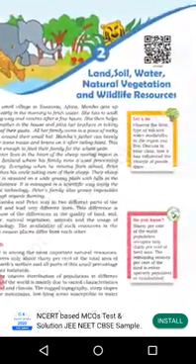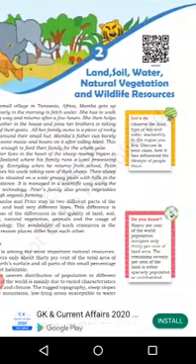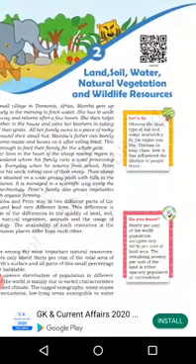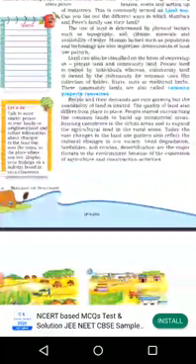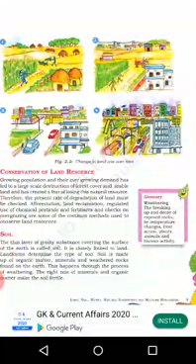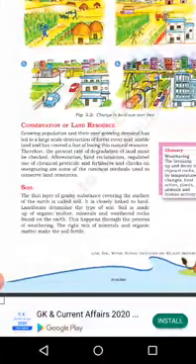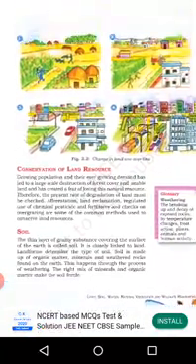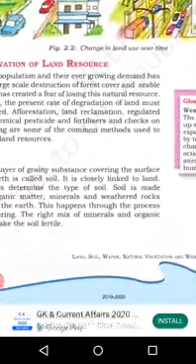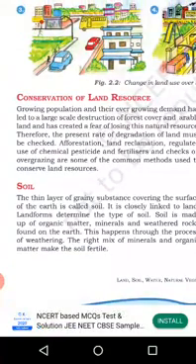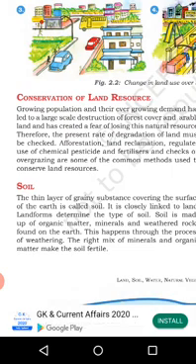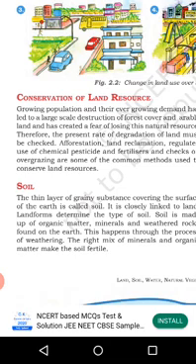This is chapter 2, land, soil, water, natural vegetation and wildlife resources. Today we will take the topics soil, soil profile and factors of soil formation. So first you come to know what is soil. The thin layer of grainy substance covering the surface of the earth is called soil. It is closely linked to the land.